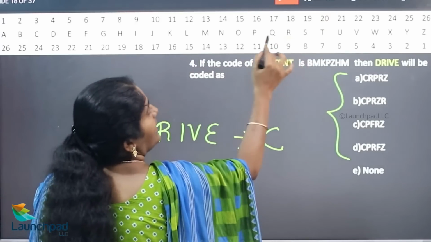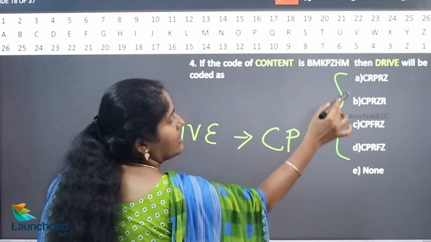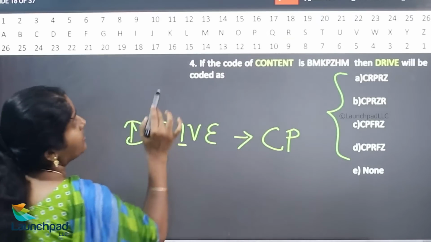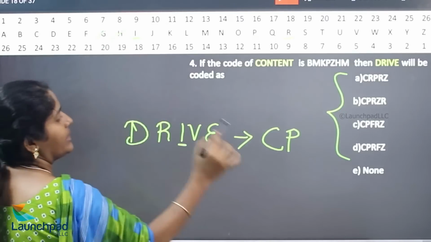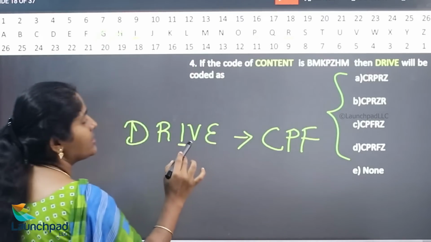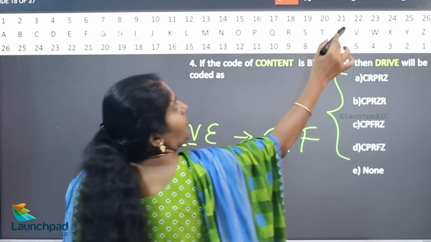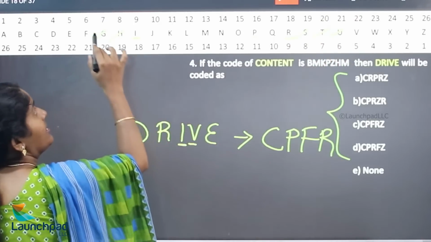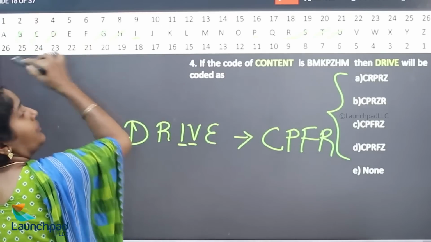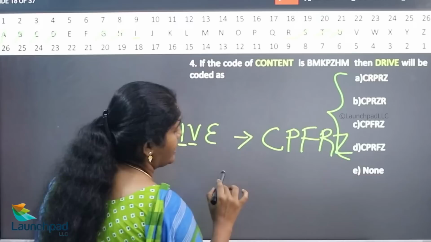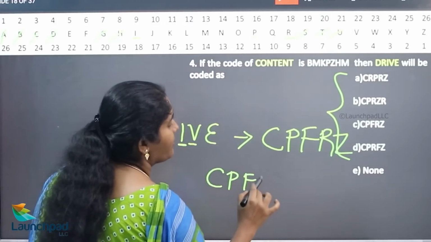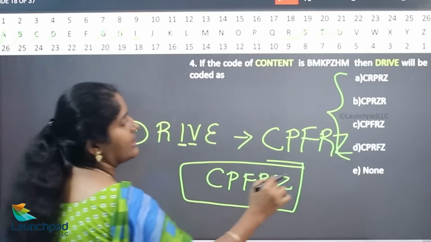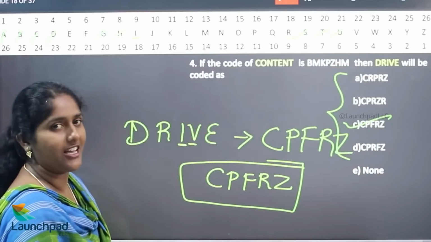So here using R, P. Hence the value started with P, also right. What is the two letter before I? 1, 2, F. What is three letters before V? 1, 2, 3, R. What is four letter before E? 1, 2, 3, 4, Z. So hence C, P, F, R, Z. So hence your answer is option C is the correct answer.